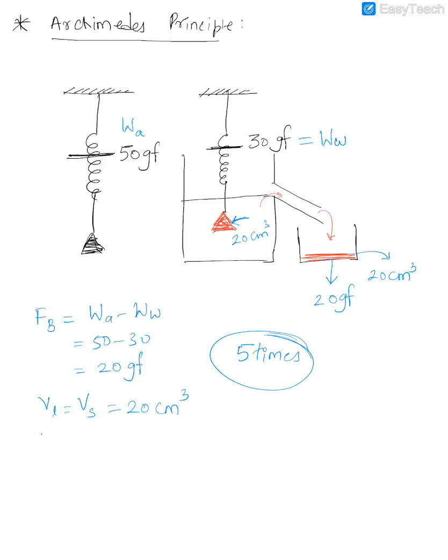Now if I ask you what is the loss in weight of a body in this experiment, how much is the loss in weight? Remember, it will be equal to the upthrust, which is also 20 GF. Now you understand why that object appears to be lighter? See, in case B, while you're holding the spring balance, you will find it easier to hold compared to A. Why? Because it is going to weigh lesser to you. So when a solid is submerged into a container, it will experience upthrust, hence it will weigh lesser.